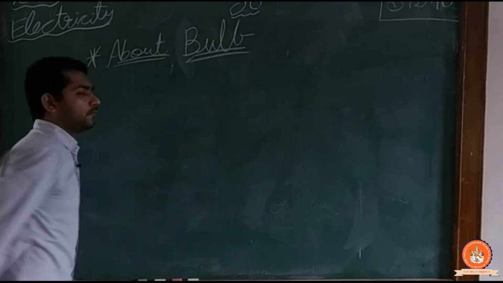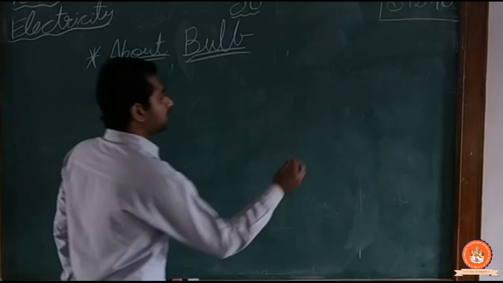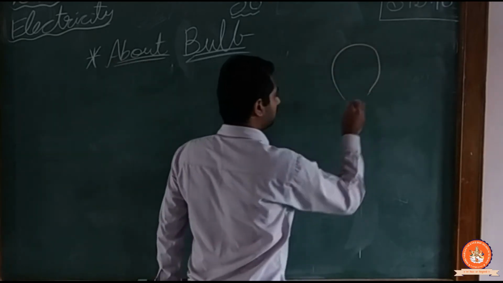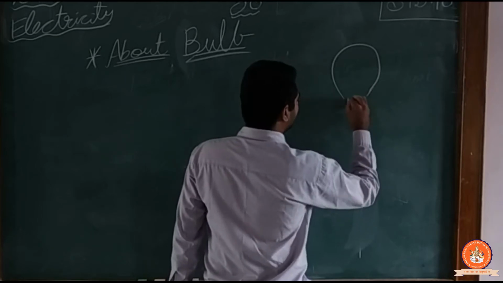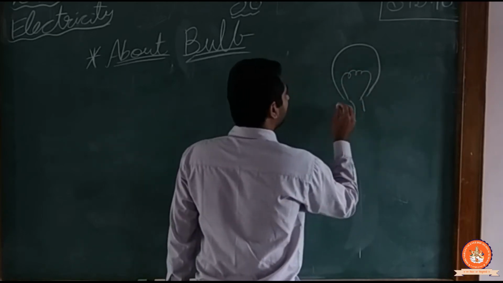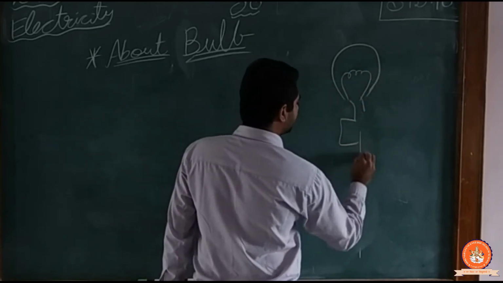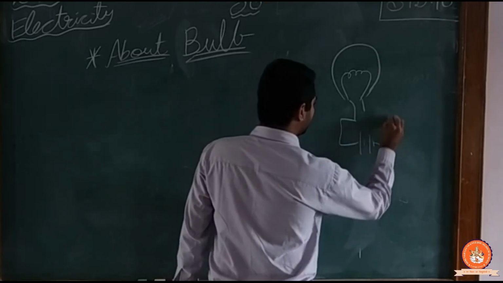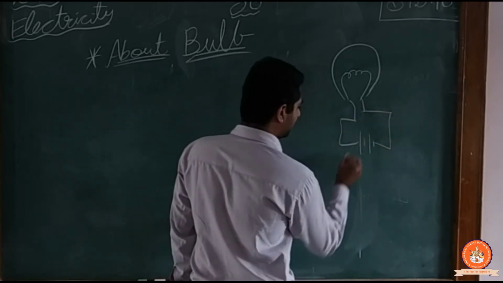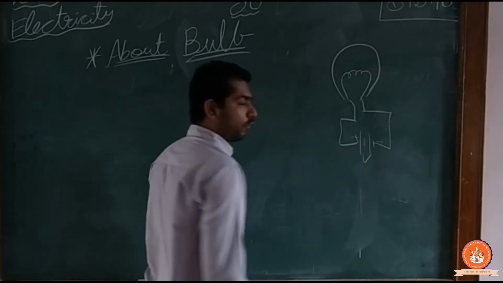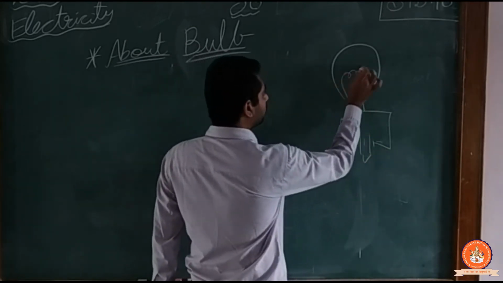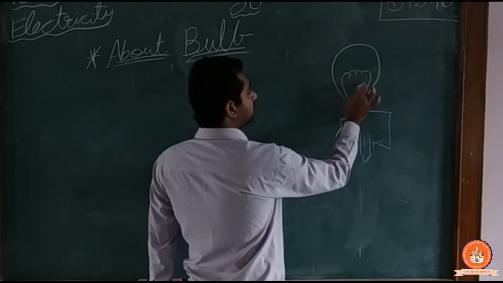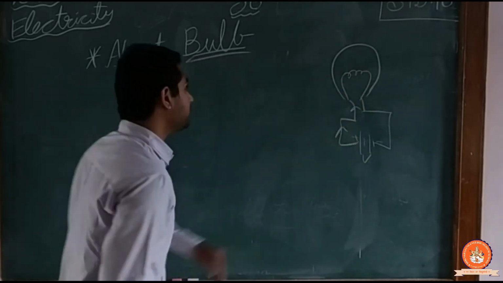So what is a bulb? A bulb is nothing but one circle of glass, and here is one filament. When we supply the voltage, here I am taking the example of a battery, the current will flow through this circuit. The circuit name is filament.